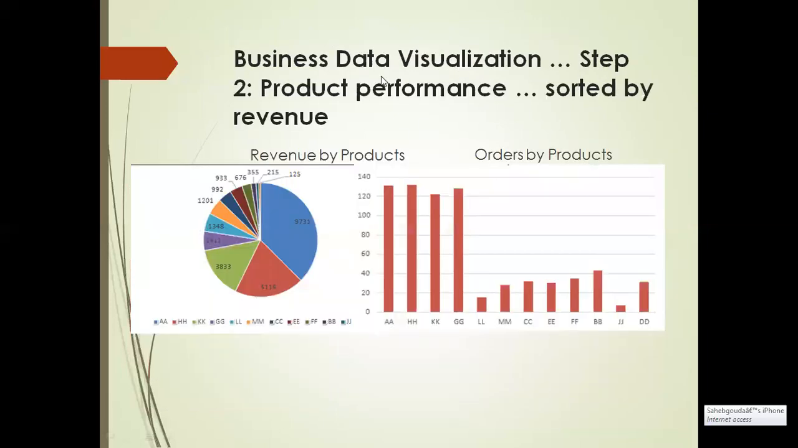This is the second step. We got the base table and we got to know that there is different scale data, so we need to use different charts. In step 2, we look at product performance sorted by revenue. What kind of graph is it? This is a pie chart. And this is a bar chart, isn't it?